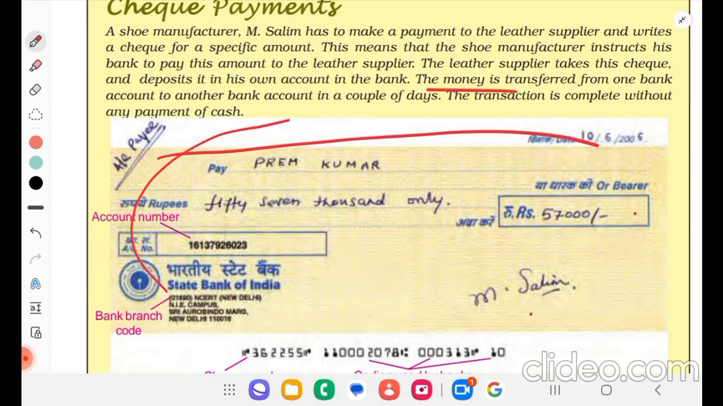Okay. The shoe manufacturer, Salim, has to make a payment to the leather supplier and writes a check for a specific amount. This means that the shoe manufacturer instructs his bank to pay this amount to the leather supplier. The leather supplier takes this check and deposits it in his own account in the bank. The money is transferred from one bank account to another in a couple of days. The transaction is complete without any payment of cash.